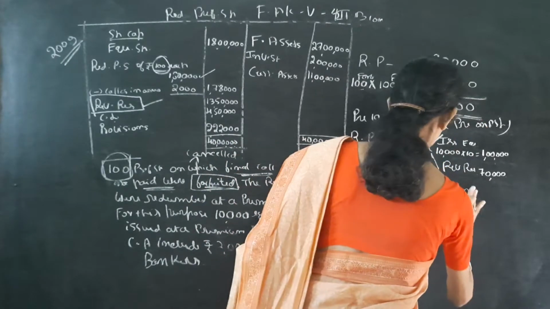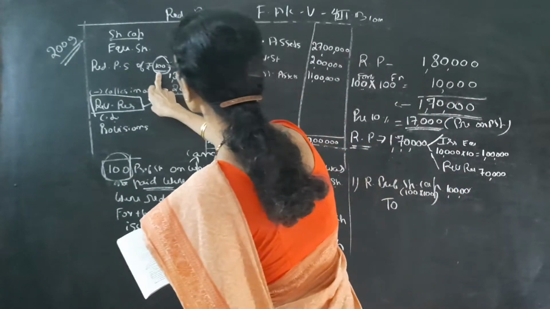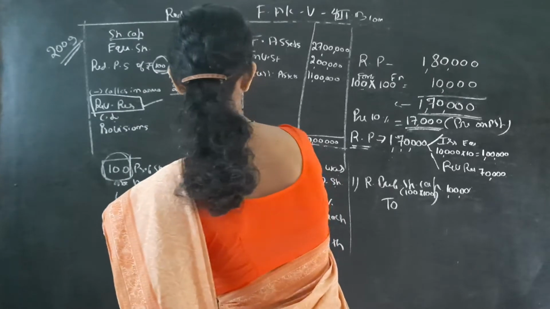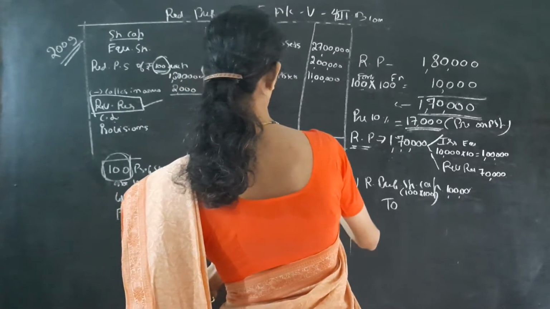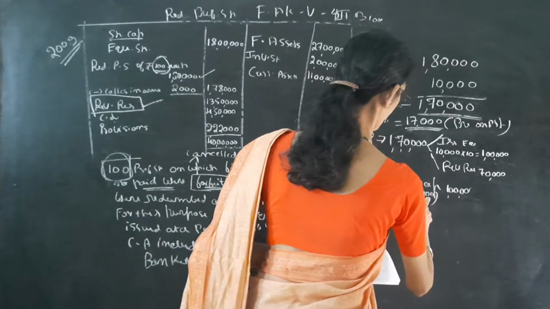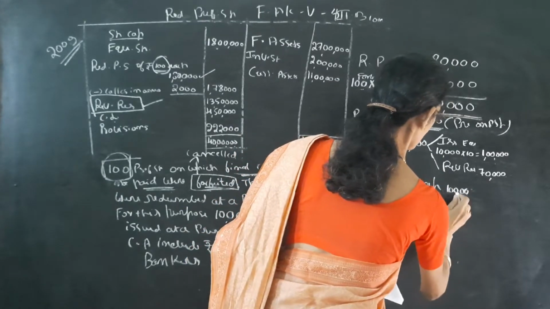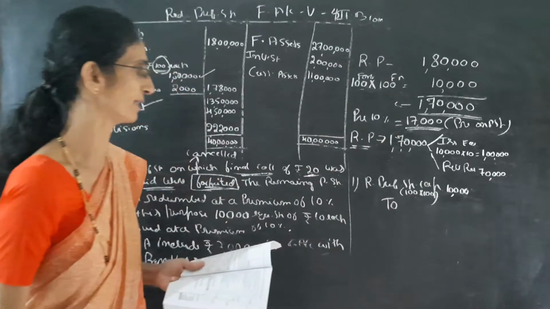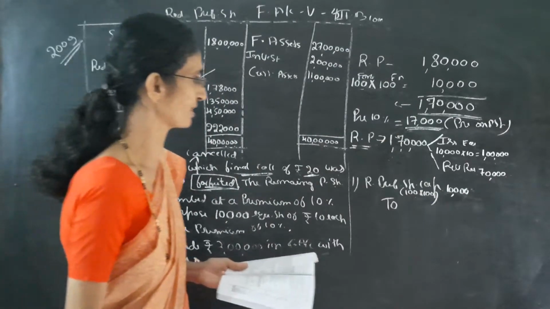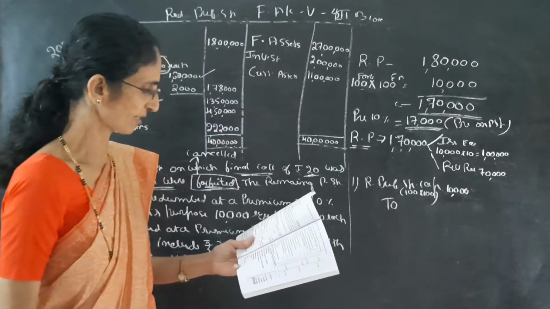Sorry, it is 10,000. Face value is 100 shares on final call of rupees 20. So 100 shares of rupees 100 means it is 10,000. 100 shares into 100 amount face value. So 10,000 shares are forfeited.